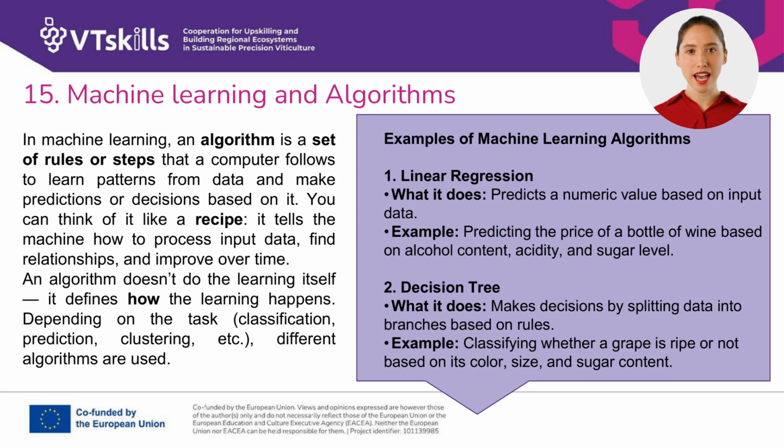Decision tree. A decision tree algorithm makes decisions by progressively splitting data into branches based on a series of rules, much like a flowchart. Each internal node represents a test on an attribute. Each branch represents the outcome of the test, and each leaf node represents a class label or a decision. A practical application in viticulture would be to classify whether a grape is ripe or not. The algorithm would analyze features like the grape's color, size, and sugar content, making a decision at each step until it reaches a conclusion about its ripeness level.